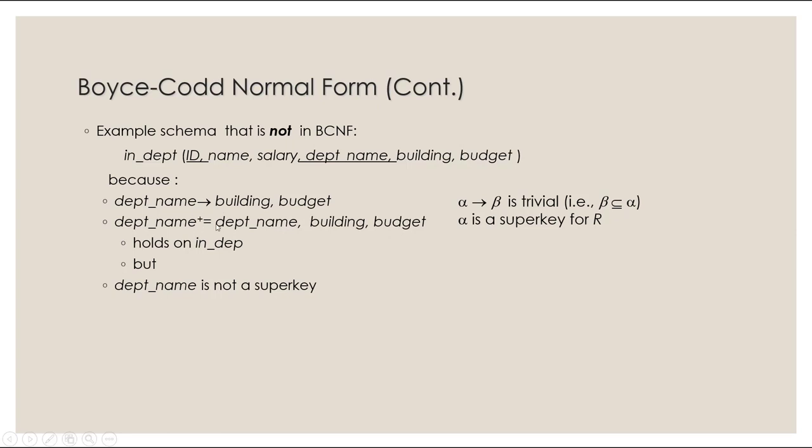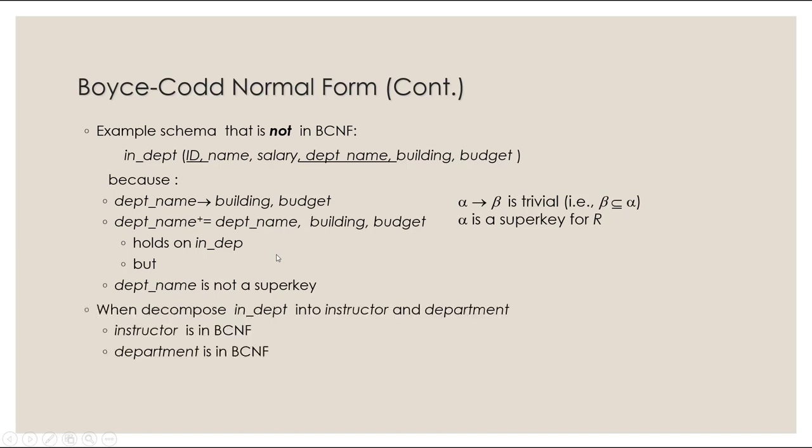So we're going to take the closure of department name. We are able to get department name because that's trivial. What else can I get? With that, I'm also able to get the building and the budget, and there's really nothing else. So I'm able to get department name, building, and budget, but not ID, name, or salary, which is not the whole relation. So this is also not true. This one violates the rule for BCNF.